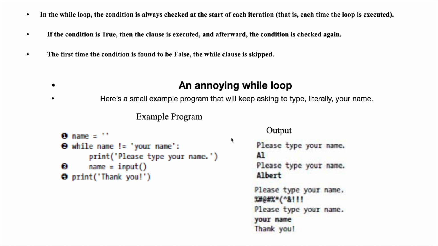Okay. Now, lastly, we should understand what is an infinite while loop.